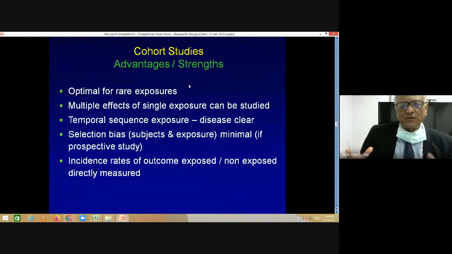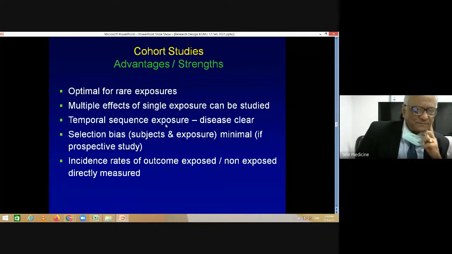So you start off with that group of people who have that rare exposure, and therefore, you will have sufficient numbers. So it is optimal for rare exposures so that you can get all these patients together in a cohort.